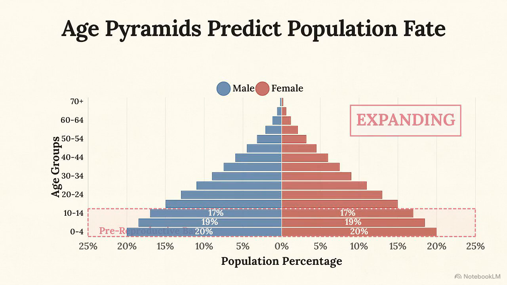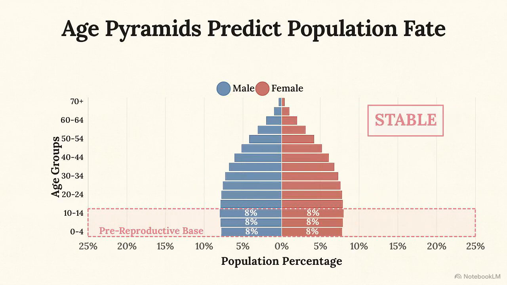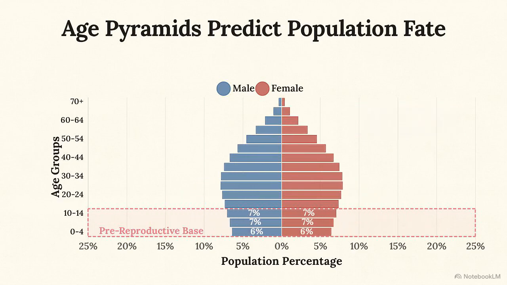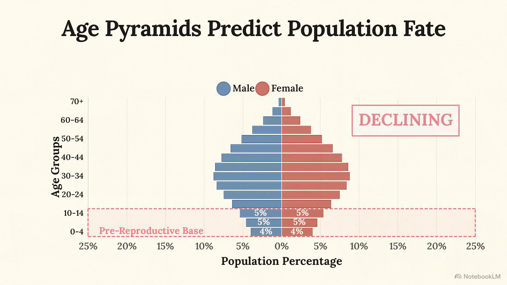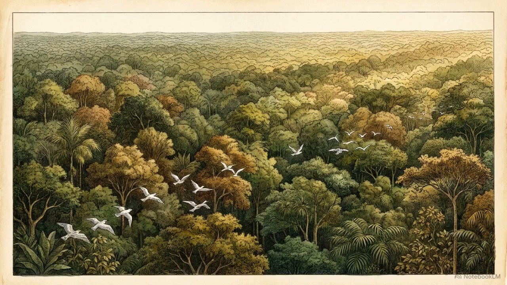The pyramid's shape reveals the population's growth status. A wide base signals high birth rates and rapid expansion. A bell shape indicates matched rates and a stable population. An urn shape with a narrow base exposes low birth rates and a declining population. These combined attributes, rates, ratios, and distributions, determine the trajectory of the population density, designated as N. This is the actual measurement of a species' presence in its habitat.